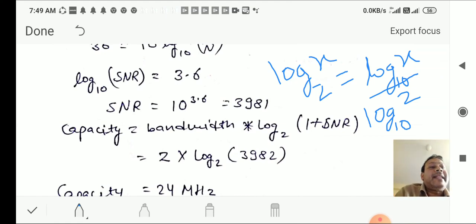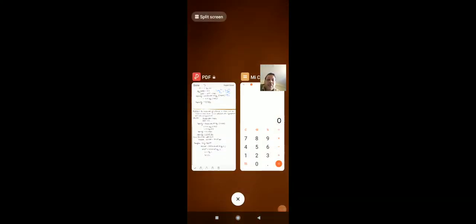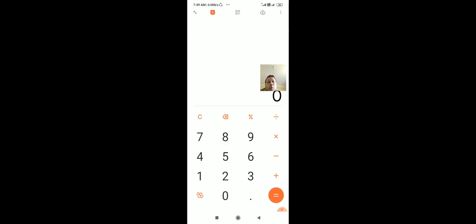By using this change of base, we can calculate the value of log base 2 of 3982. Let me show how to calculate using a calculator which does not have log base 2, by converting log base 2 into log base 10.